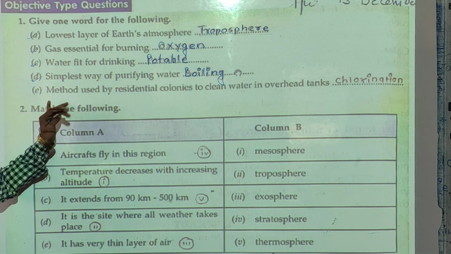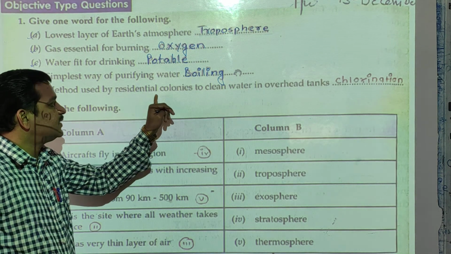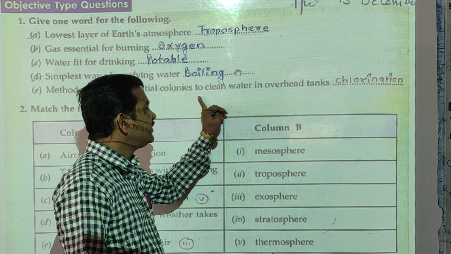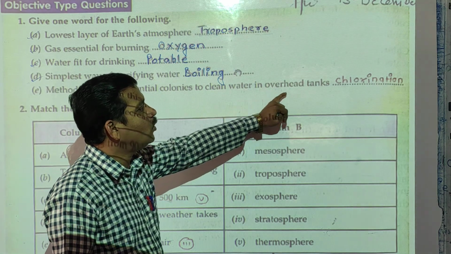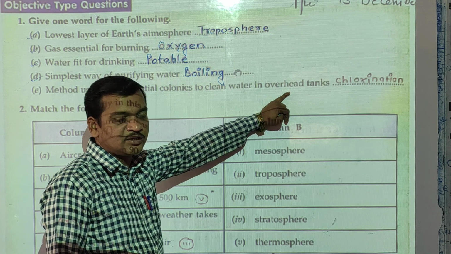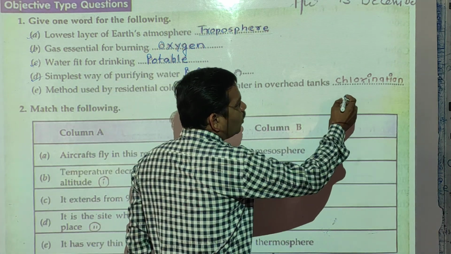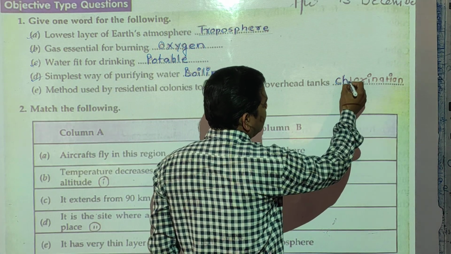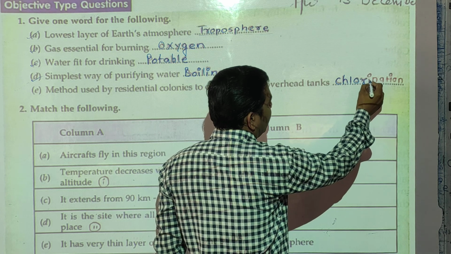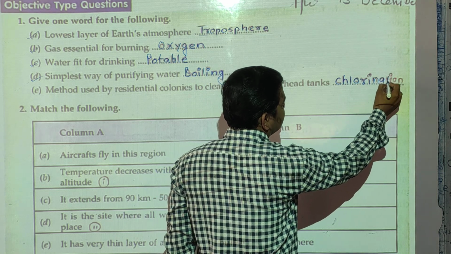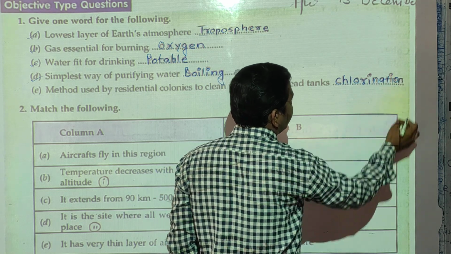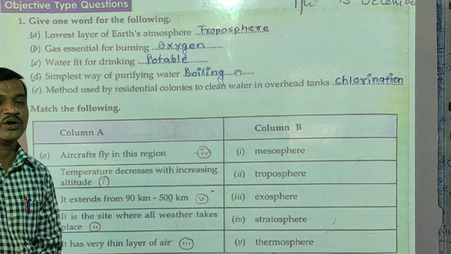Next, method used by residential colonies to clean water in overhead tanks. By which method? Chlorination method. CHLORINATION. Chlorination method, by adding chlorine powder.